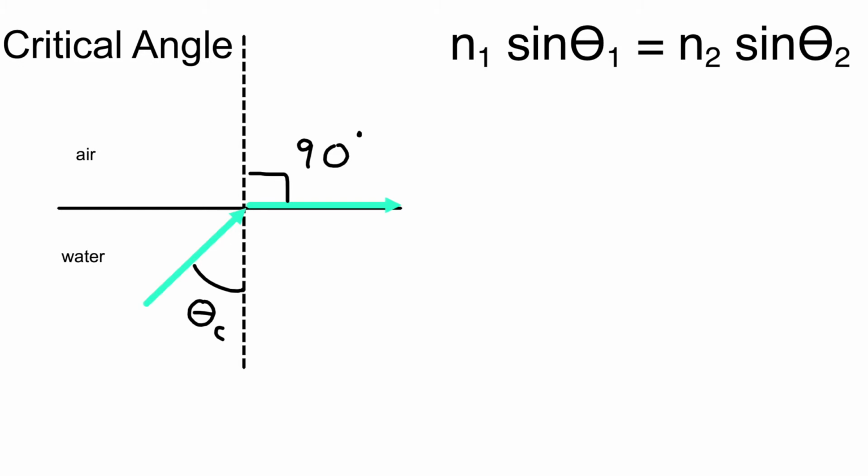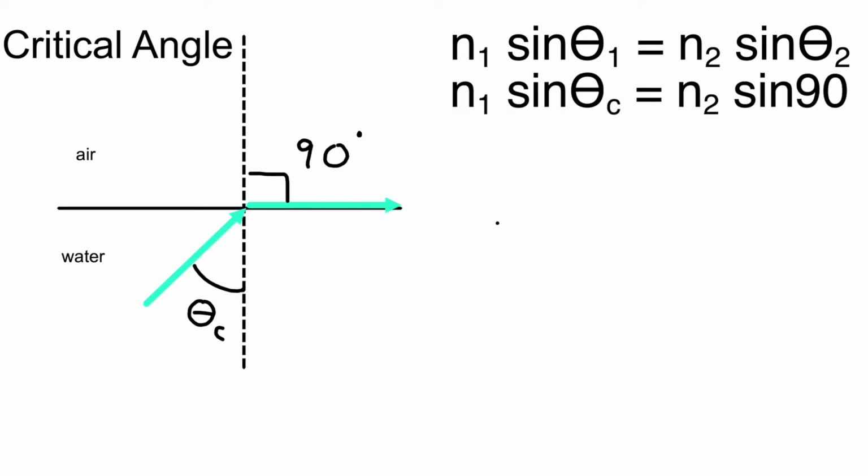Now, how can we find the critical angle between any two substances? Well, we already have Snell's law. Snell's law, remember, is n1 sine theta 1 equals n2 sine theta 2, where n is the index of refraction of that material.